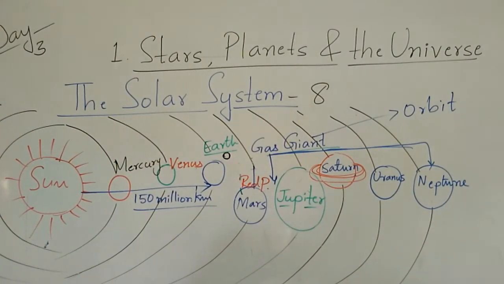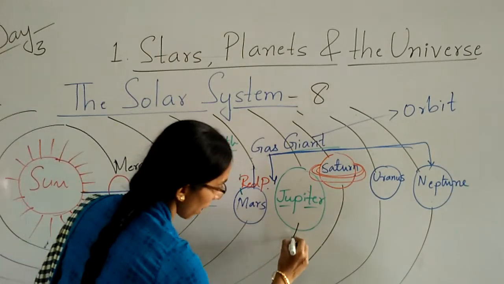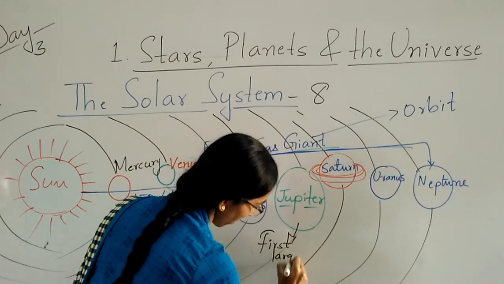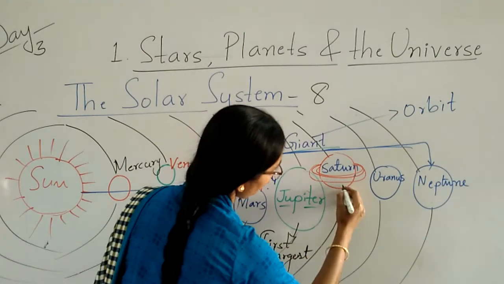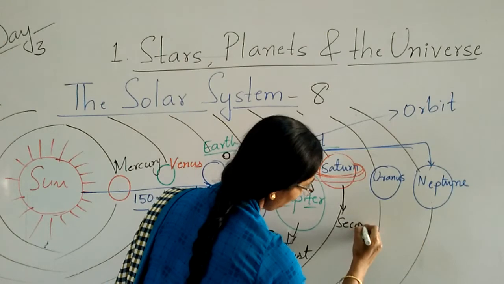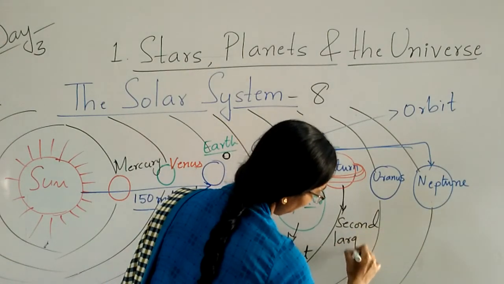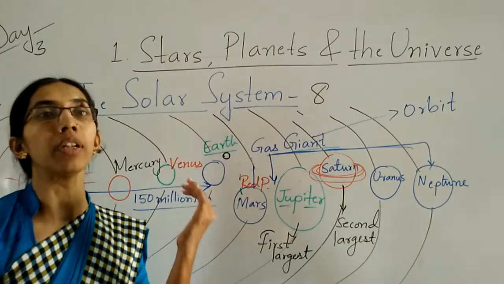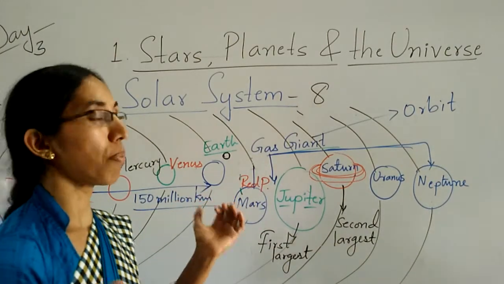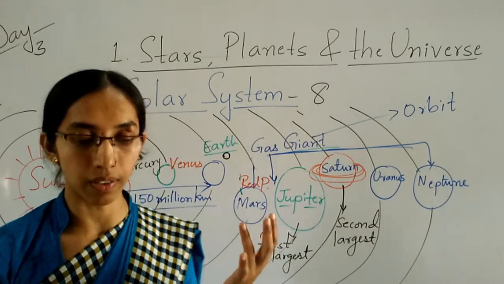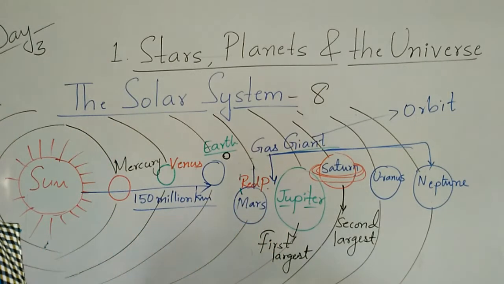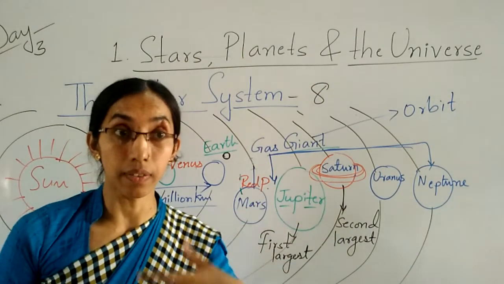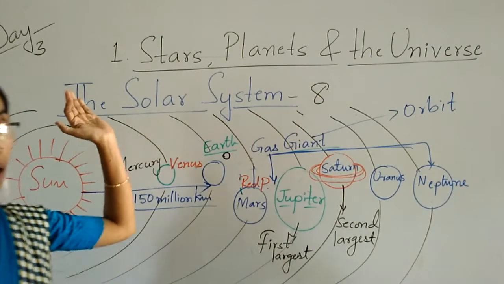Clear, children? Now don't get confused. Jupiter is the first largest planet in the solar system, and Saturn is the second largest planet. Saturn has beautiful rings, and those rings are made up of ice, dust and rocks.